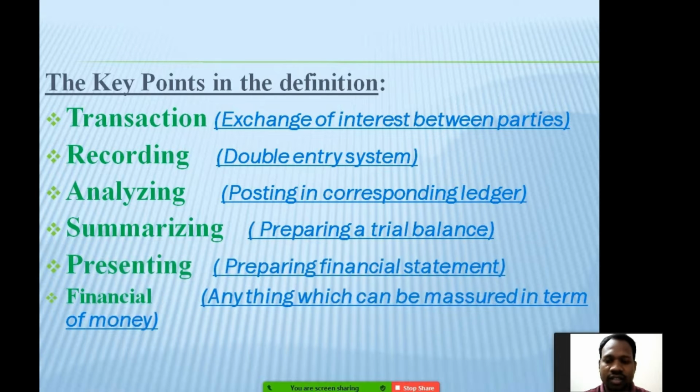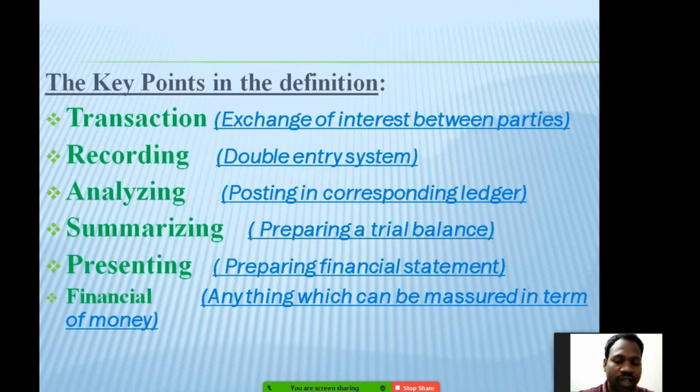That means each transaction has to be put in the proper way, so for this we have to prepare the trial balance. The next is presenting. After doing the trial balance we have to present our transactions, like how much profit the company is making or how much loss the company is making. Through making a financial statement, a company can come to know about its assets and liabilities.